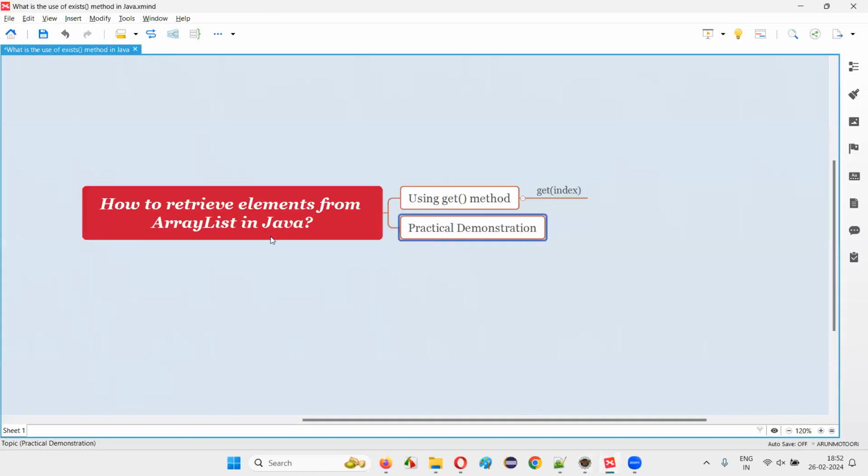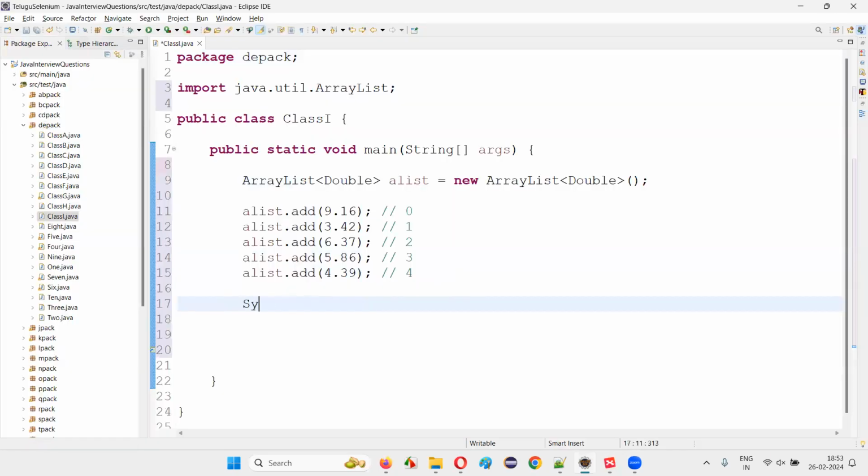Now, if you have to retrieve these particular elements from the array list in Java, we have to use a method known as the get method, that is, get of index. For example, to call the get method using the object reference of the array list, I first say a list dot get of, and I have to provide the index. If I give the index as 2 here, which value is stored at the index 2? 6.37 is stored. The get method will return 6.37.